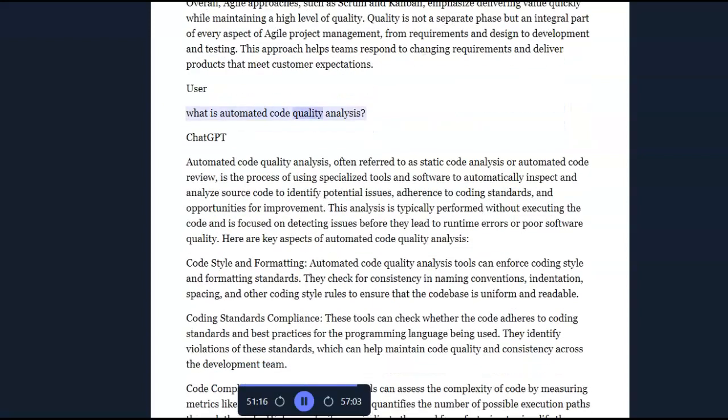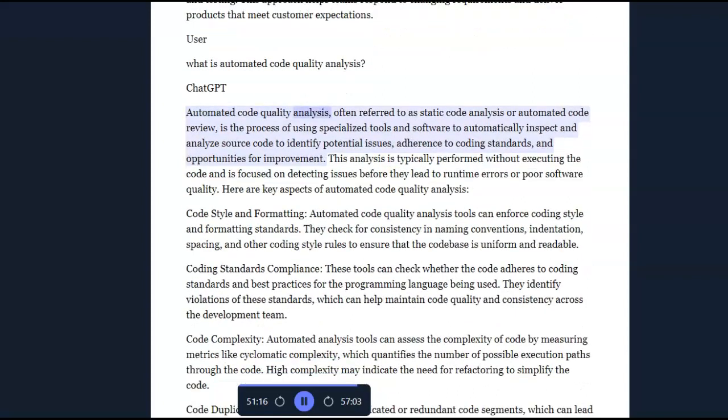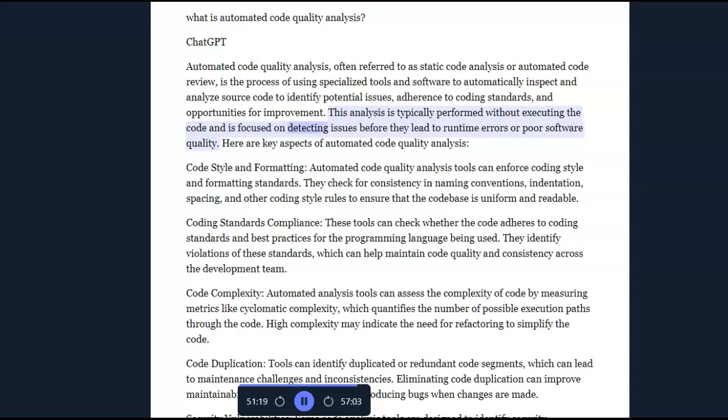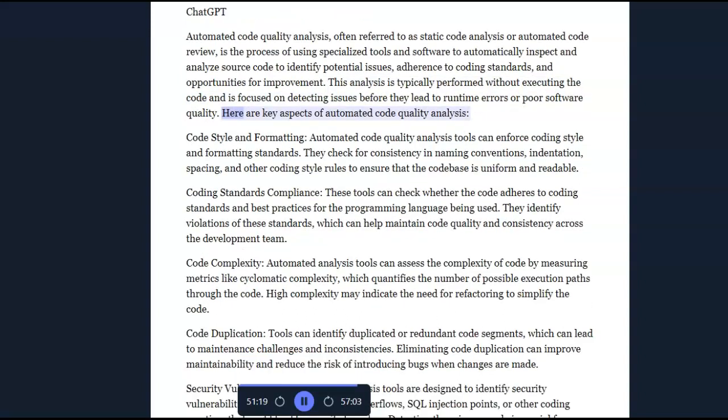User: What is automated code quality analysis? ChatGPT: Automated code quality analysis, often referred to as static code analysis or automated code review, is the process of using specialized tools and software to automatically inspect and analyze source code to identify potential issues, adherence to coding standards, and opportunities for improvement. This analysis is typically performed without executing the code and is focused on detecting issues before they lead to runtime errors or poor software quality. Here are key aspects of automated code quality analysis.